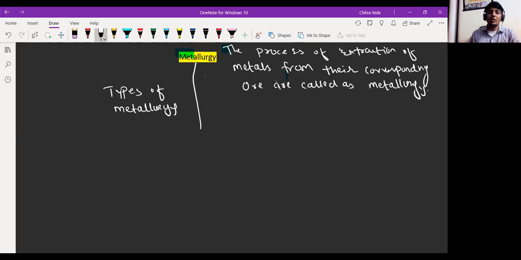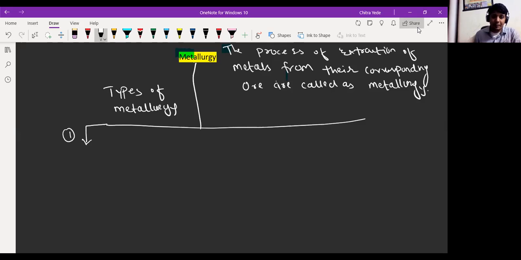So types of metallurgy. On the basis of different methods, we have divided metallurgy into three basic types. Number one, we have pyrometallurgy. I will explain you one by one, don't worry. Second one, we have hydrometallurgy.